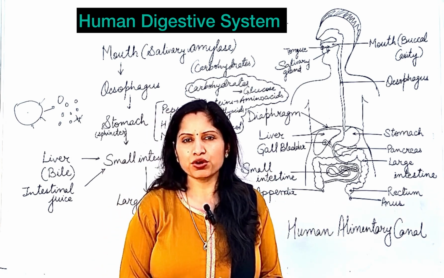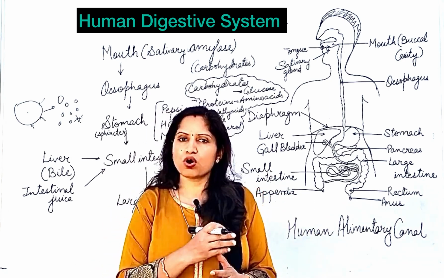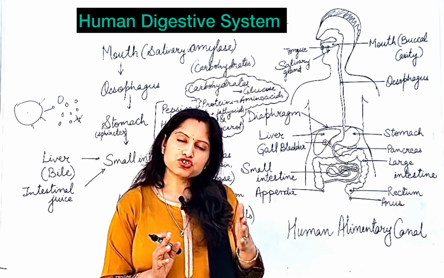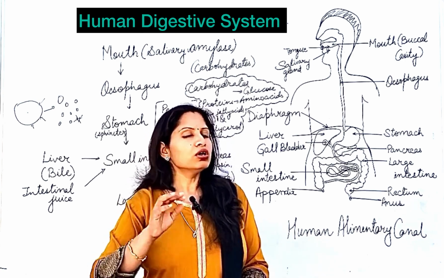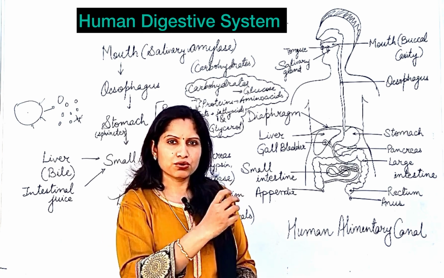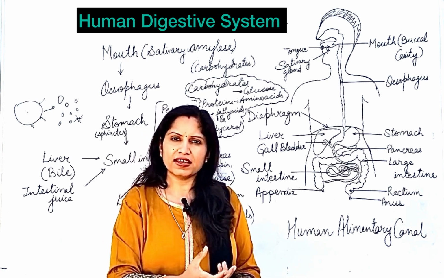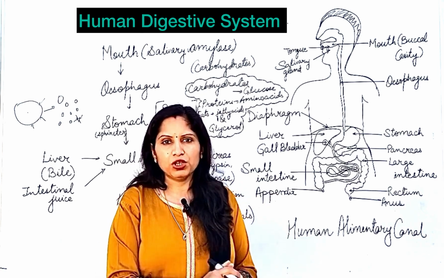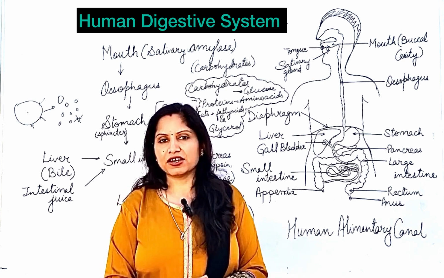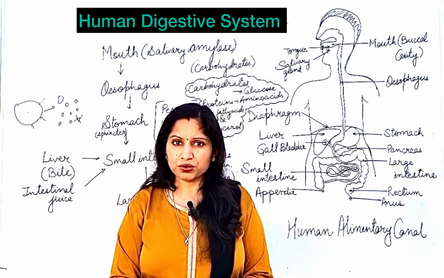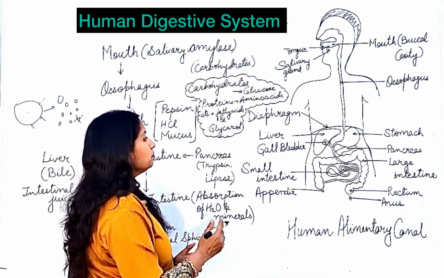Now, what next we want to do is, we want to absorb this food. So, absorption of food also takes place in the small intestine itself. Okay, all the food that we have digested, all the glucose that is formed, amino acids, fatty acids, glycerol, all that will be absorbed by the small intestine, and that will go into the bloodstream. How the small intestine is going to help in this process of absorption?